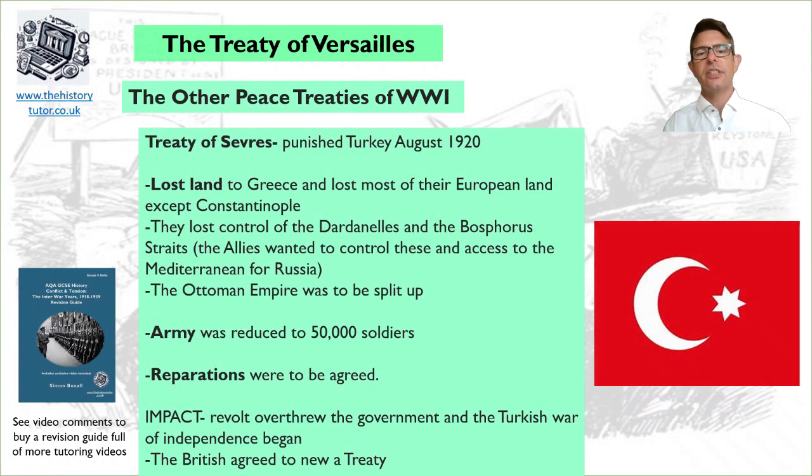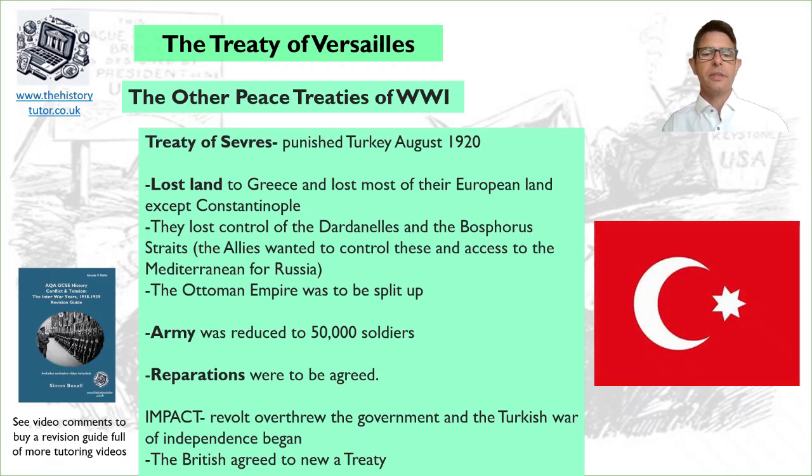The first one, the Treaty of Sèvres, punished Turkey in August 1920. So they lost land to Greece and lost most of their European land except Constantinople. They lost control of the sea between their area in Europe and area in Asia, the area called the Dardanelles, that controlled the Mediterranean through to the Bosphorus. And this was because Britain, with their long-standing issues with Russia and the Crimean War in the 1800s, wanted to control access to the Mediterranean.